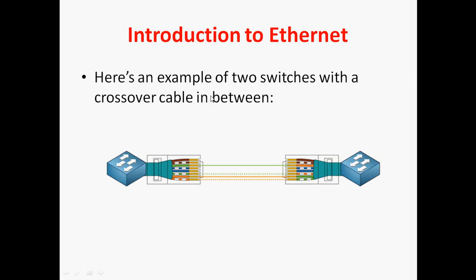Okay, here is an example of two switches with a crossover cable. This one is a T568B model, and this one is a T568A model. Here we can see the color coding is different.